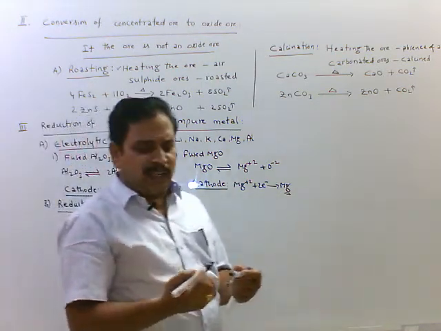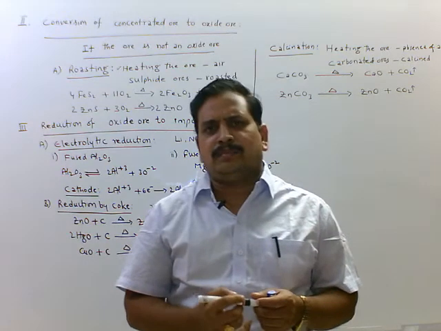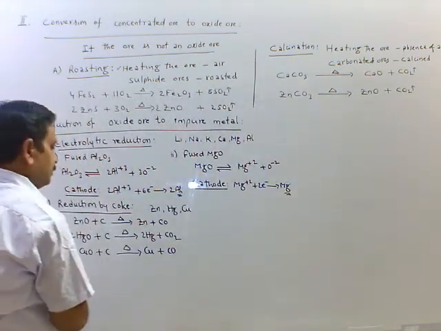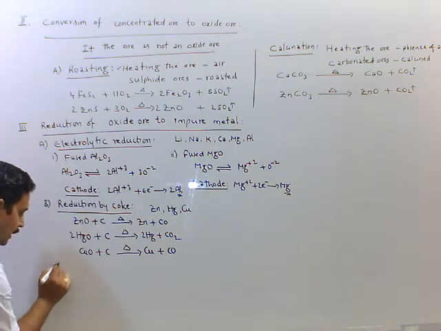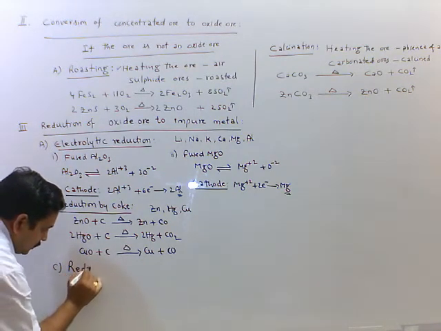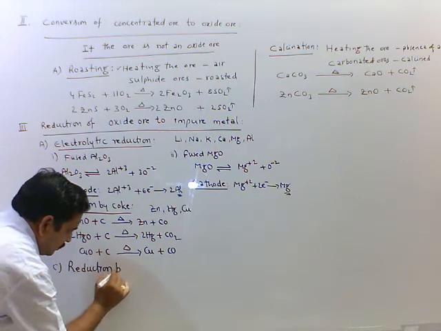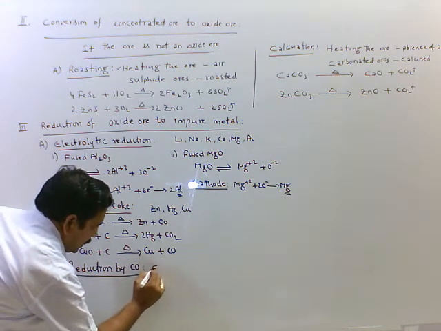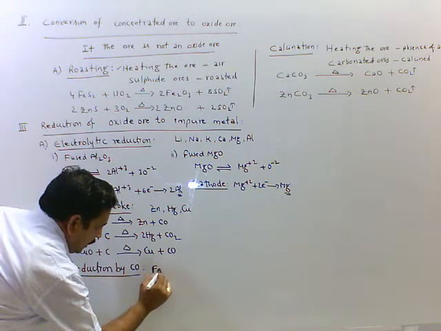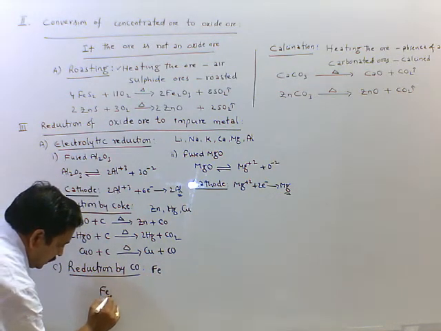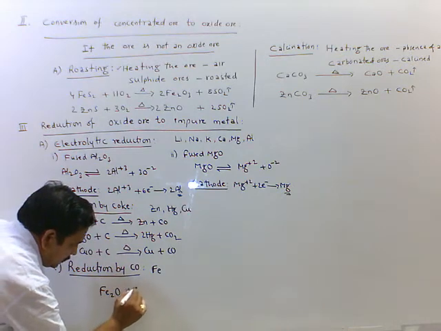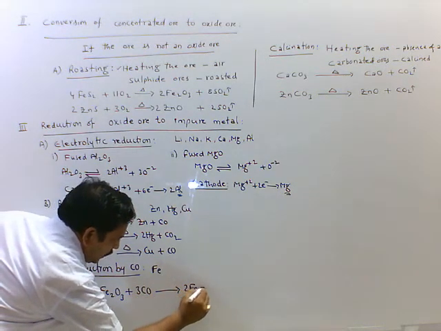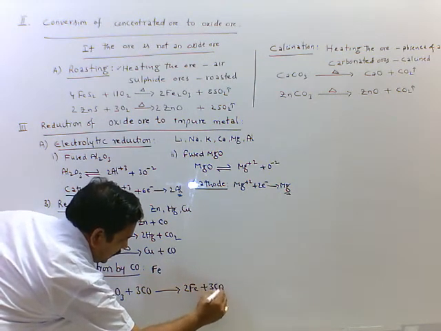Next we have reduction by carbon monoxide. Oxide of iron we are using in this reduction. Here we are using oxide of iron, that is Fe2O3 plus 3CO gives rise to 2Fe plus 3CO2.